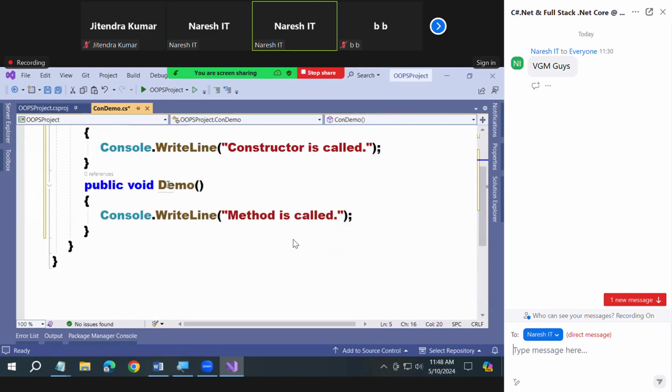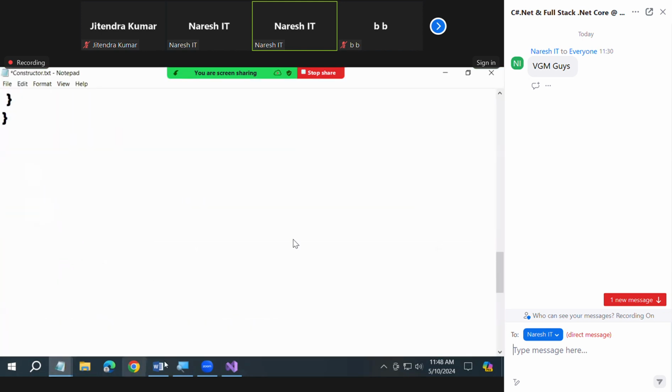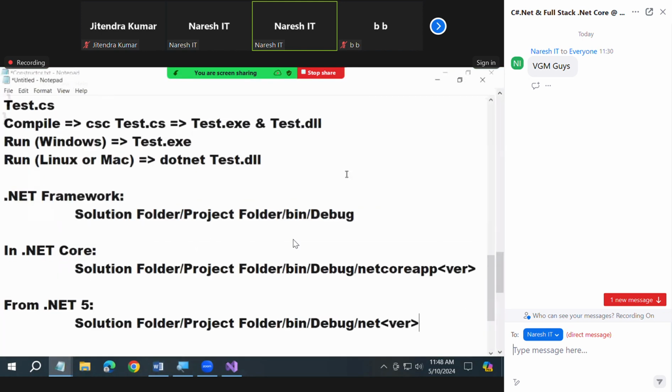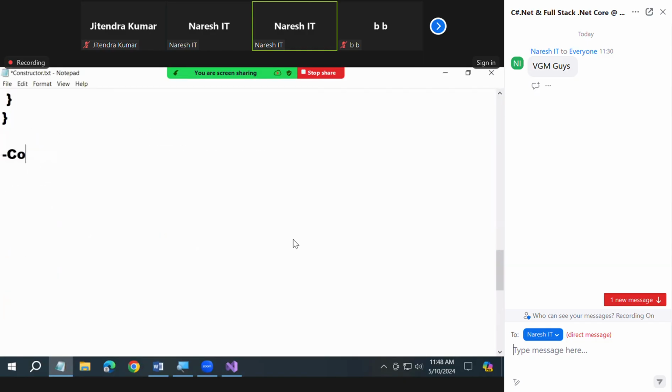Okay, fine, guys. Let me write a main method, static void main. Now I have a question before you. Constructors are defined implicitly or explicitly?